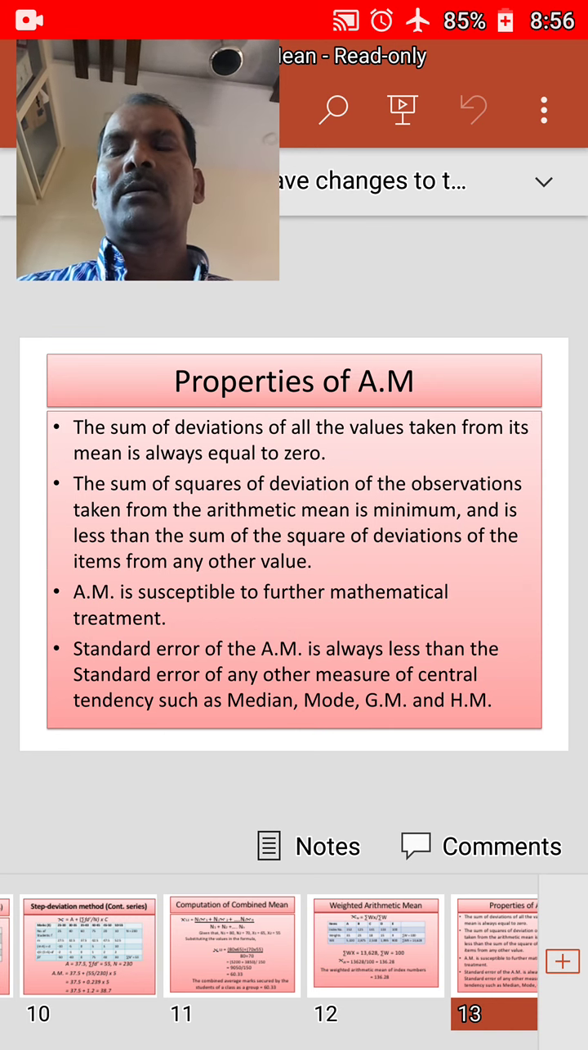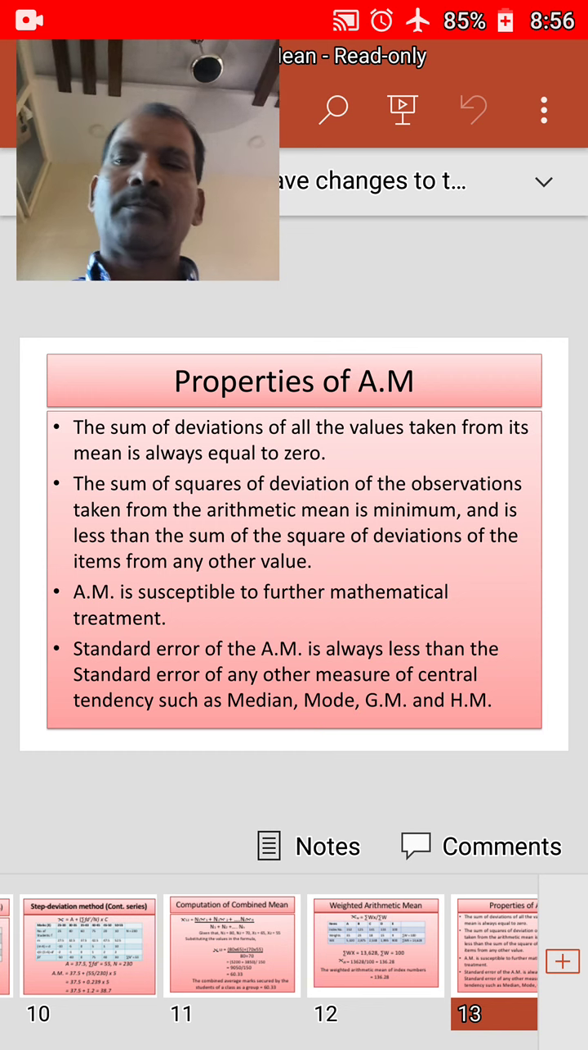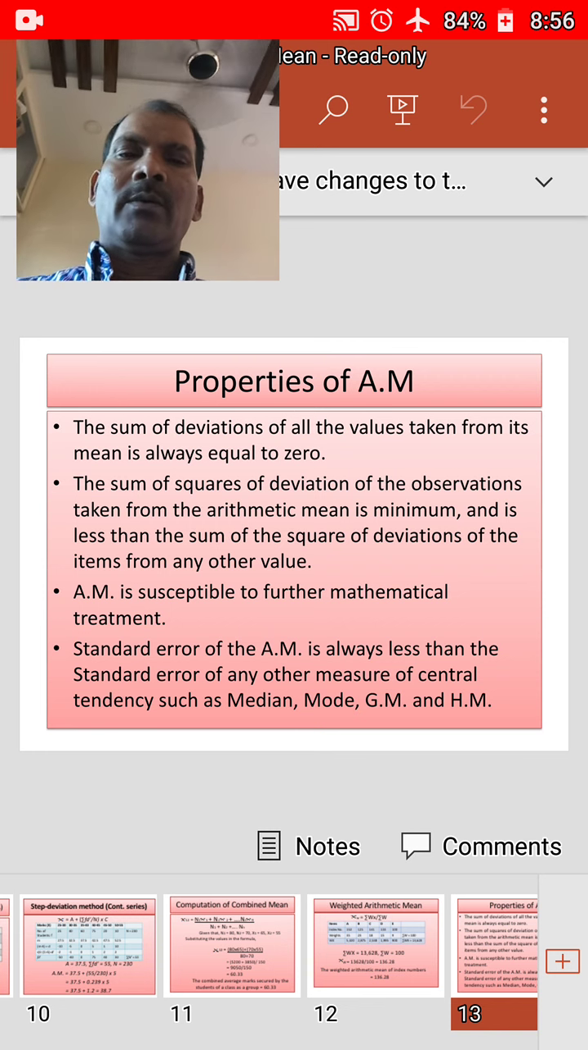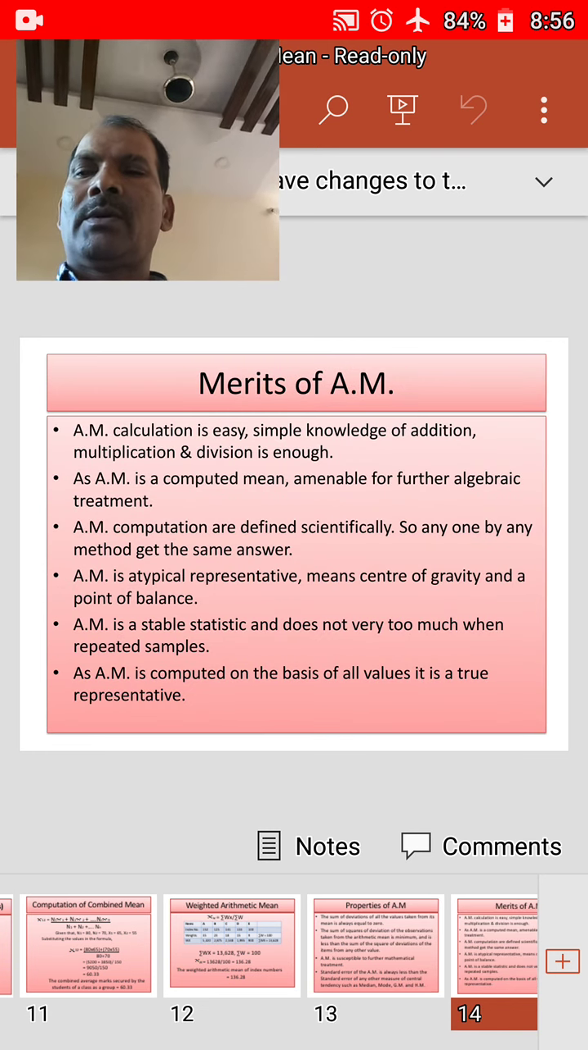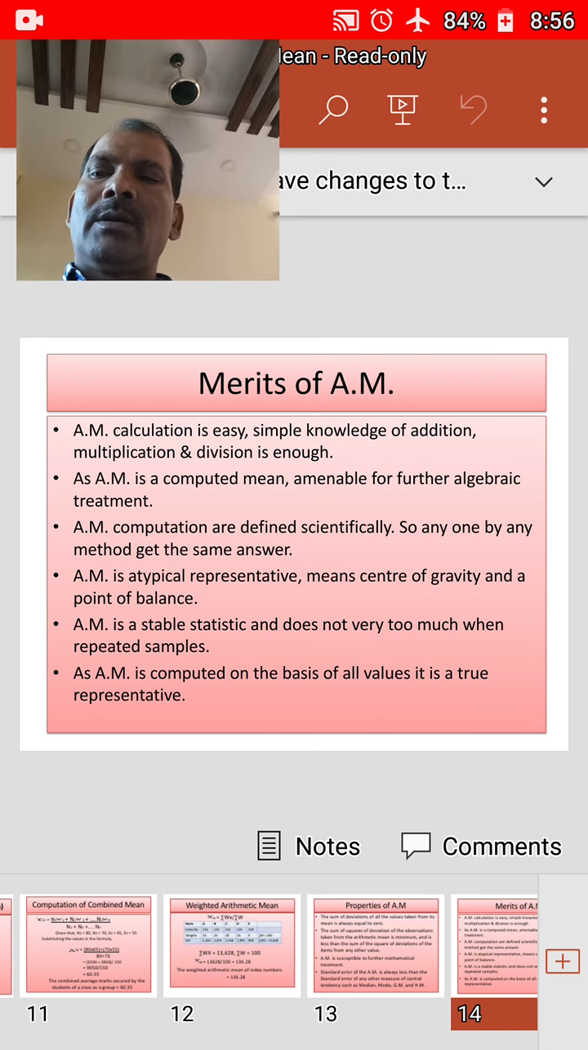And last one, standard error of the arithmetic mean is always less than the standard error of any other measure of central tendency, such as median, mode, geometric mean and harmonic mean. Next, we'll discuss merits of arithmetic mean.